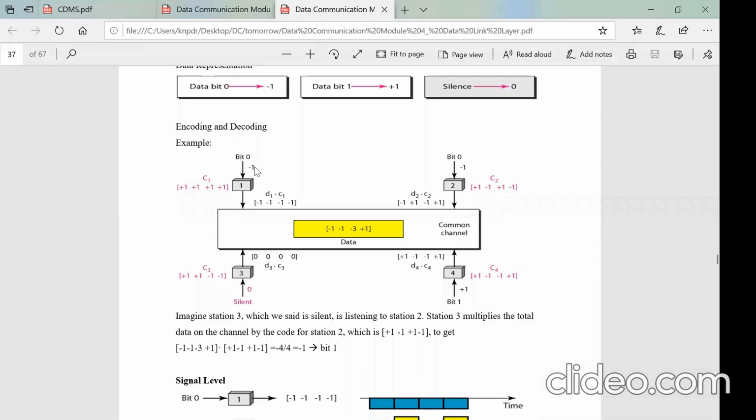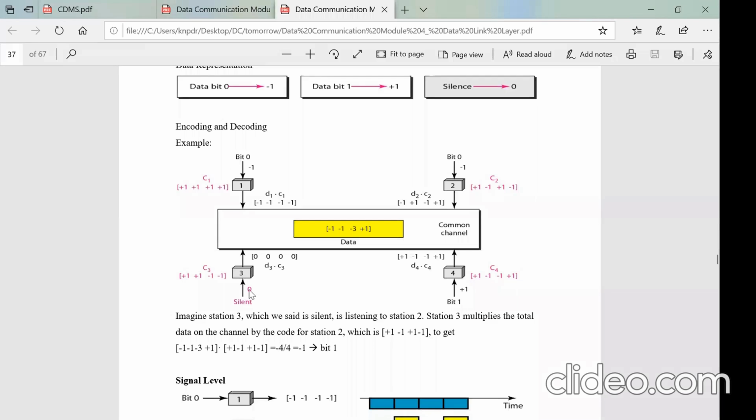Now this becomes a scalar. These are the elements. So multiply this now. So -1 multiplied by +1 is -1. -1 multiplied by +1 is -1. Now the sequence is available here, right? Similarly, this data representation, a scalar now, is multiplied with the sequence element by element. So look at here, -1 multiplied by +1 will become -1. -1 multiplied by -1 will become +1. -1 multiplied by +1 will become -1. -1 multiplied by -1 is +1. Now this is the sequence generated here.